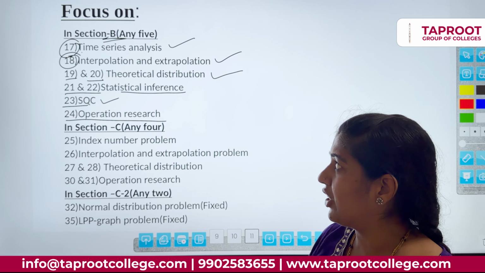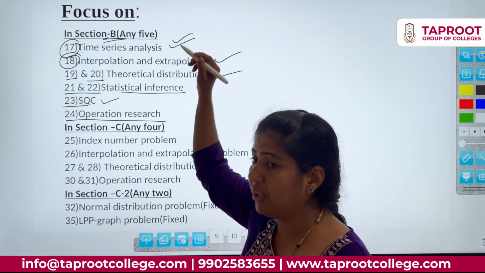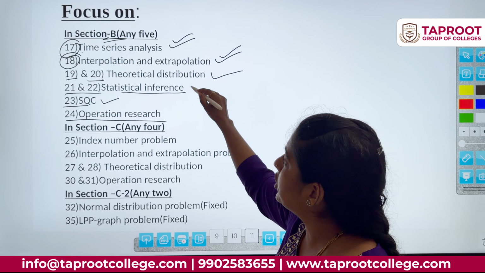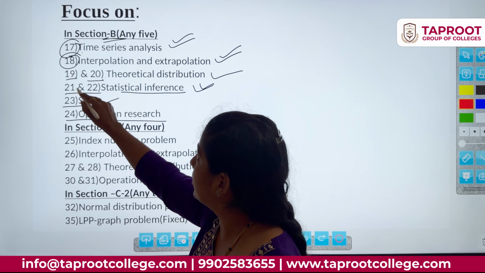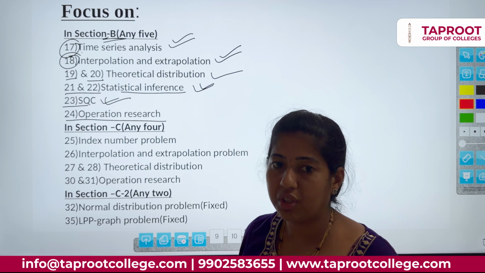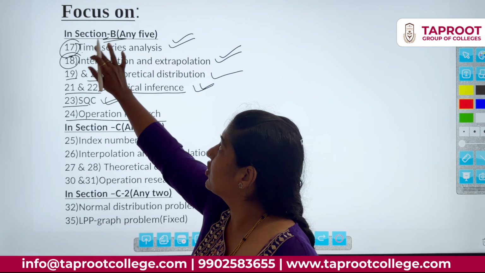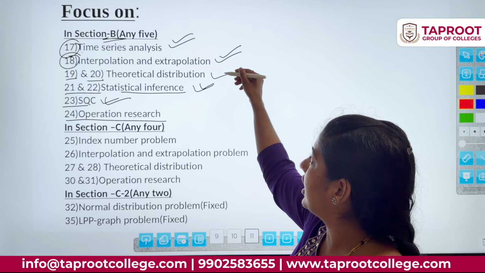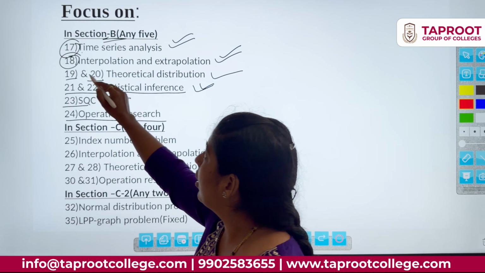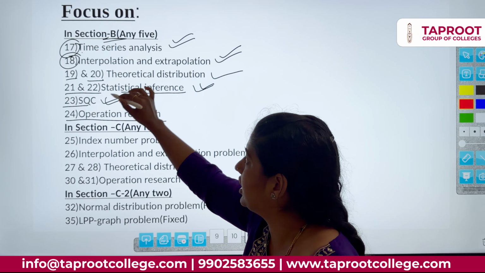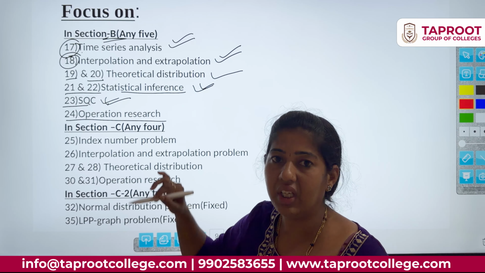So which chapter has to be focused on? Time series you can easily cover because there are only 10 questions. Here there are only 4 questions. You can choose statistical inference, where 2 questions are done, 1, 2, 3, 4, and you can go for SQC. So you can clear the section B part. It is easy. Or you can leave statistical inference and go for theoretical distribution. How many chapters do you have to read? Only 4 chapters: time series, interpolation, SQC. Choose any 1 chapter from these 3.